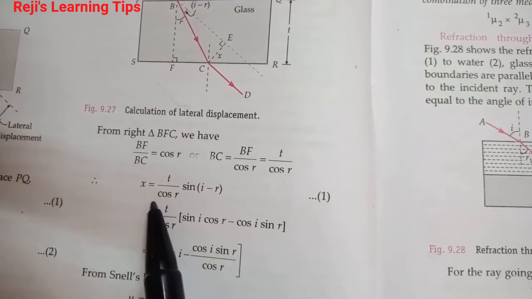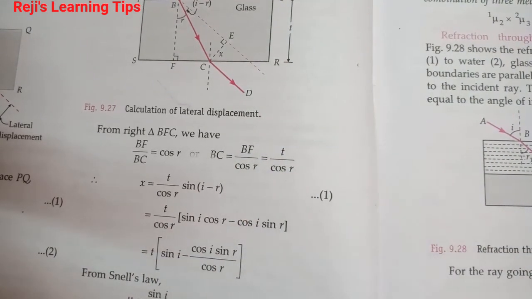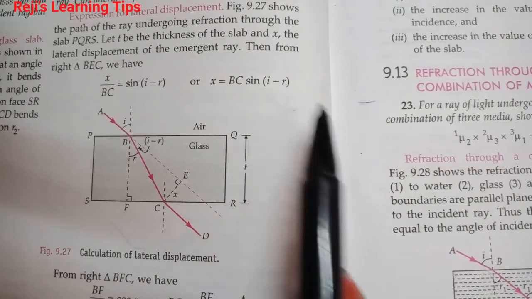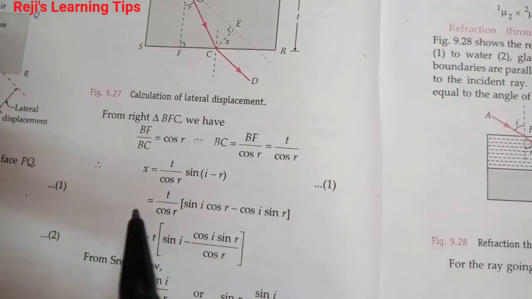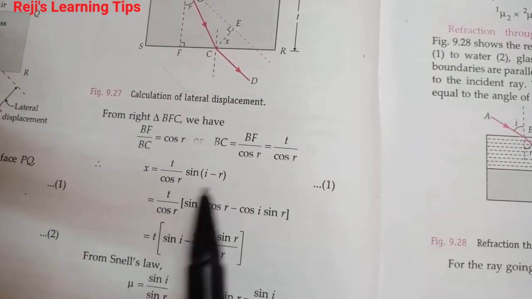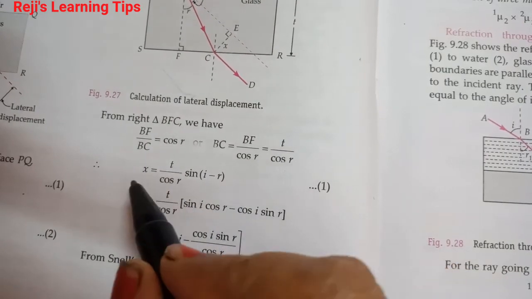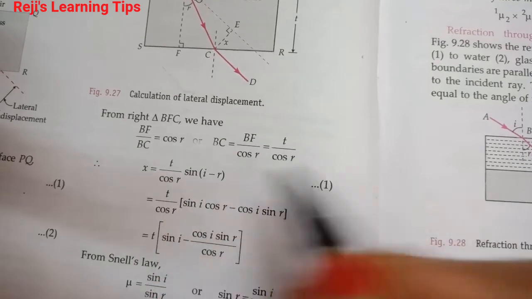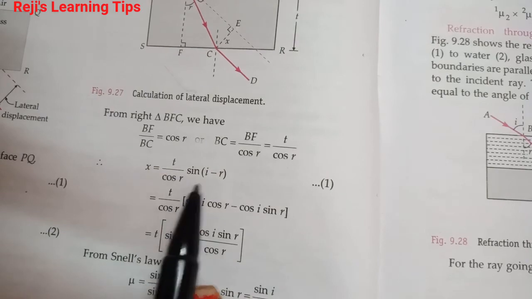So x is equal to BC sin of I minus R. In the place of BC, we write T by cos R. Then x is equal to T by cos R into sin of I minus R. That's enough, study up to here. That is the lateral shift: x is equal to T by cos R into sin of I minus R.